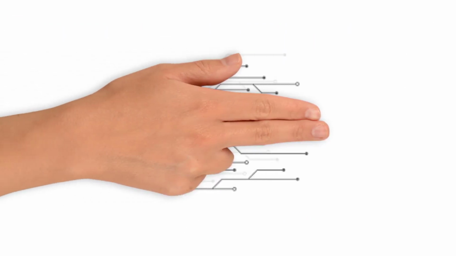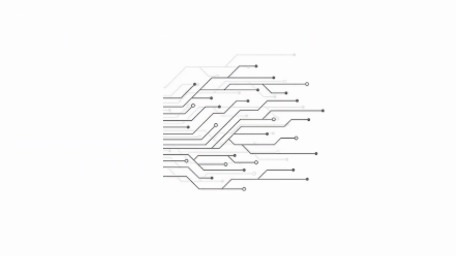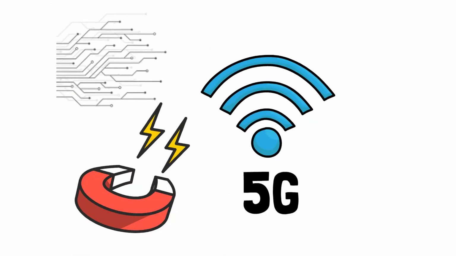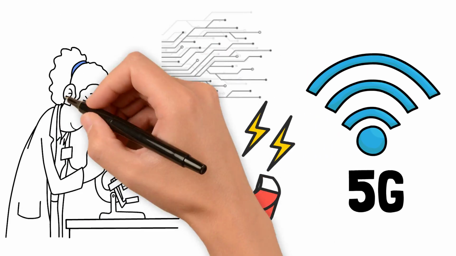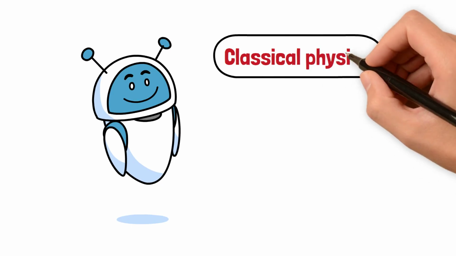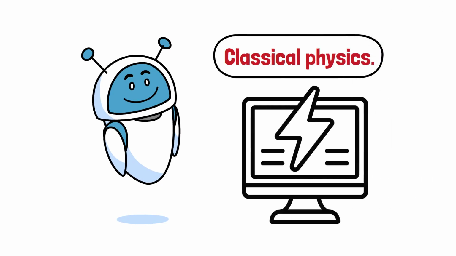These models help scientists design more efficient circuits, improve 5G networks, and even simulate the electromagnetic fields in human tissue for medical research. In short, electromagnetism has entered the age of artificial intelligence, where classical physics meets computational power.